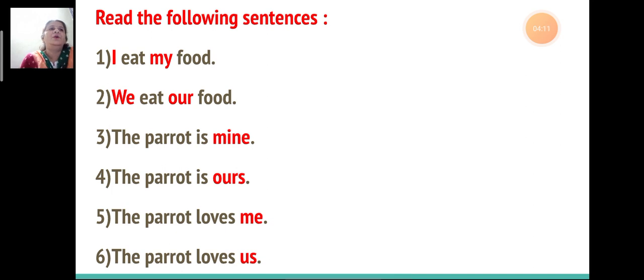Now in these sentences, children, the highlighted words I, my, we, mine, ours, me, and us are all personal pronouns, and they are pronouns of the first person. That is, they stand for the person or persons speaking.